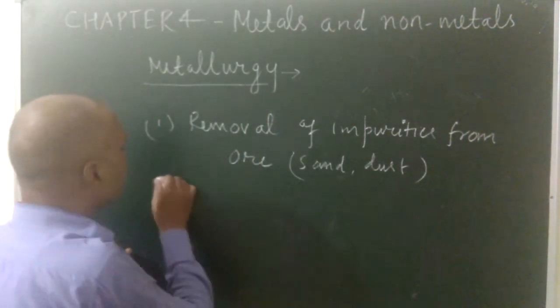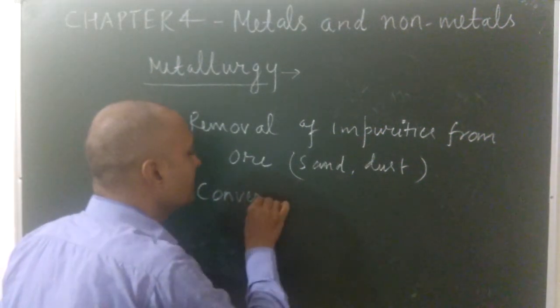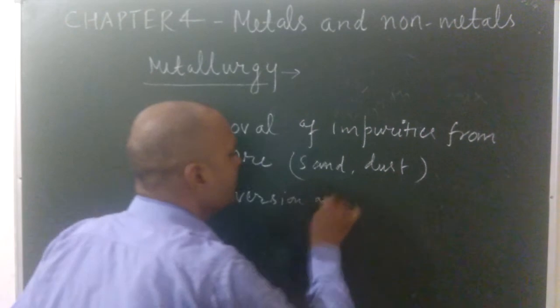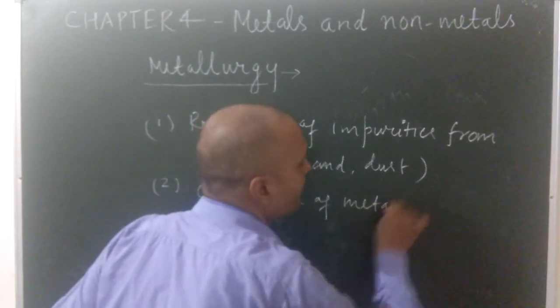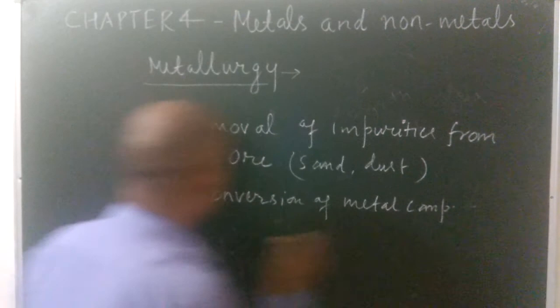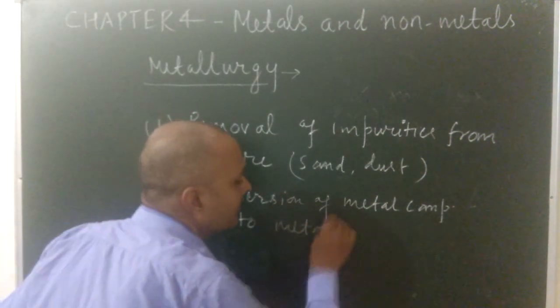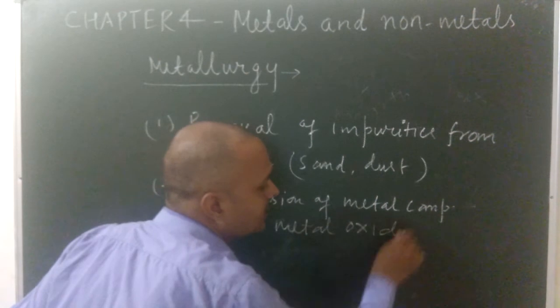In step 2, conversion of metal compound, I can say ore, into which compound? Into oxide form, or metal oxide. This is step 2.